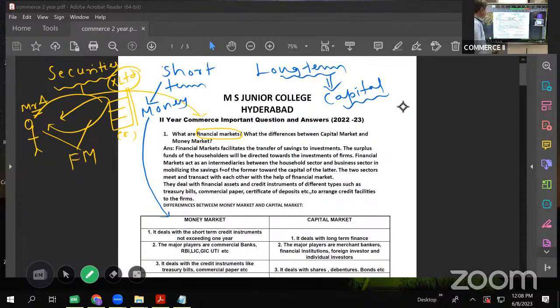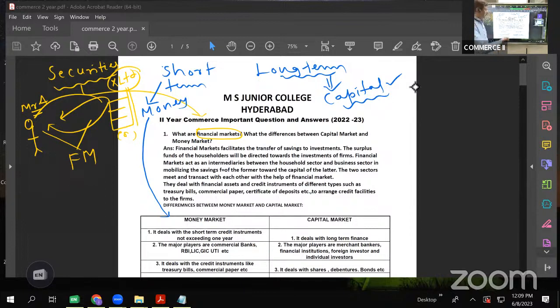So we can say that money market and capital market, these two are the components of the financial market. One is catering to the need of short-term finance and the other one is catering to the need of long-term finance. 90% times this question has been asked in your final exam, right?